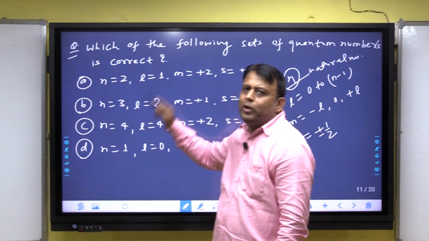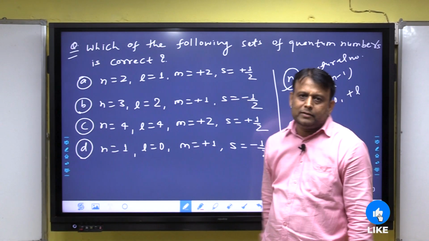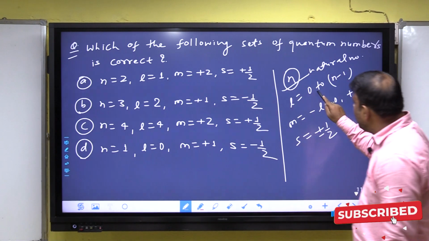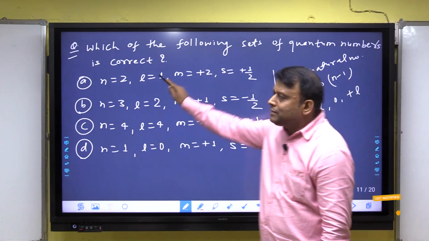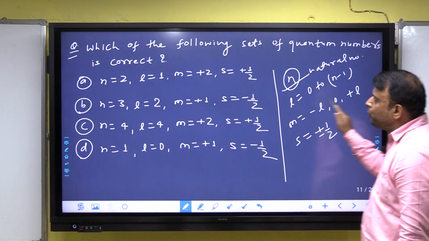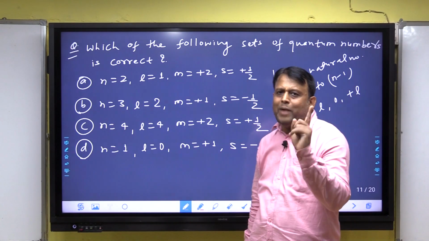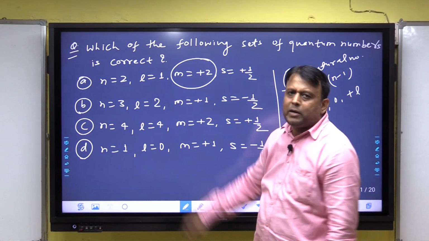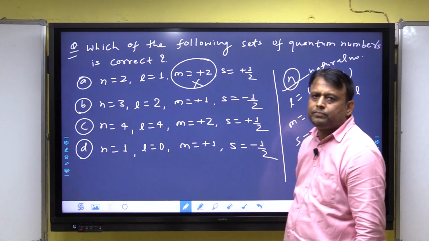Option one: n is equal to 2, a natural number, so correct. When n is 2, l is 0 to 2 minus 1, that means 0, 1, so l equal to 1 is correct. But m is minus l, 0, to plus l. When l is 1, m is minus 1, 0, plus 1, and plus 2 is never possible, hence incorrect.